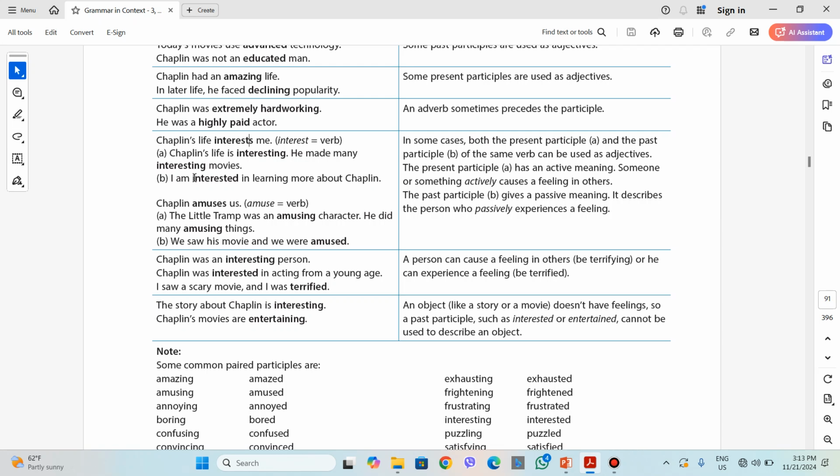But the past participle, what's the meaning here? The past participle gives a passive meaning. It describes the person who passively experiences a feeling. Here in the example, we have I am interested in learning about his life. So I experience the feeling of being interested in something, passively experiencing that because his life is interesting.